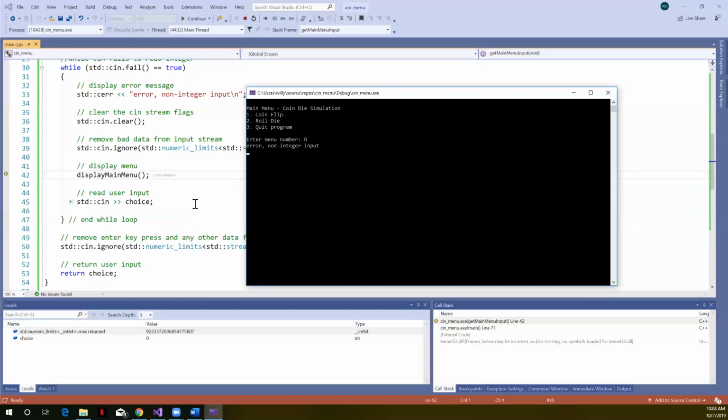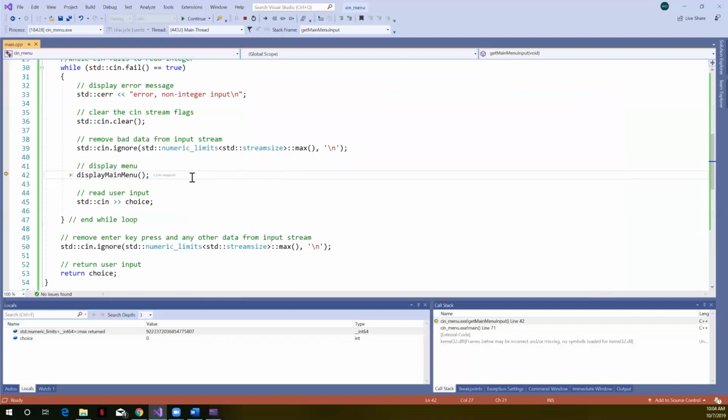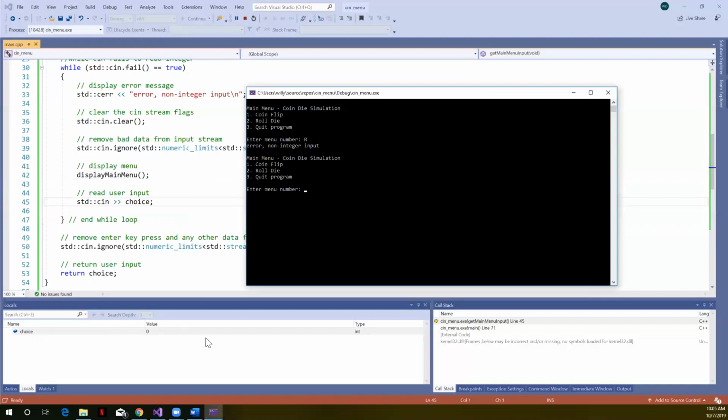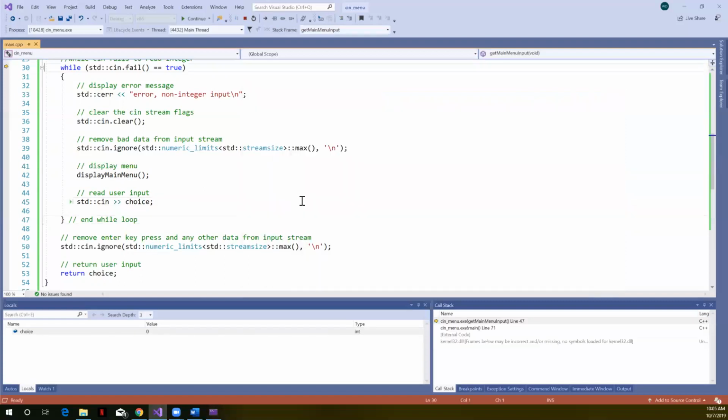All right, so now we want to display the main menu again. I'm just going to hit F10 so it does that. All right, F10 again to prompt it to read our choice. So now we can see we've got this in the console. It redisplayed the main menu. All right, and it's now waiting for our choice. Well, again, if we were to type something bad, we would loop back through. So let me just type, I'm going to type T10, hit the enter key, hit F10. You can see that fail is going to be true because that T was a non-integer character.